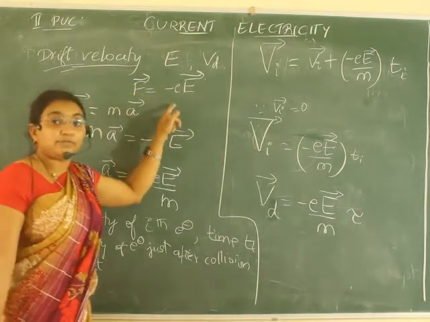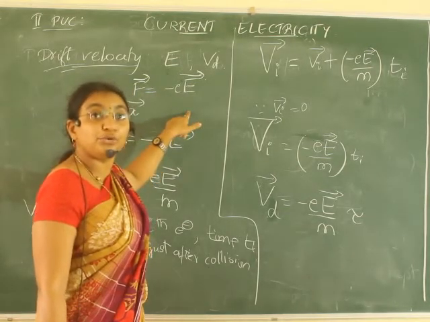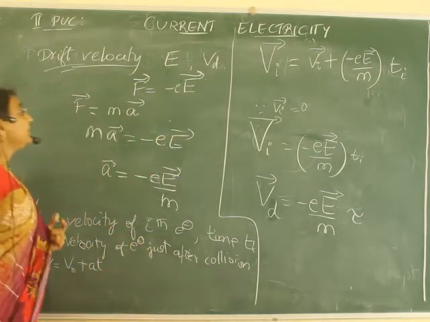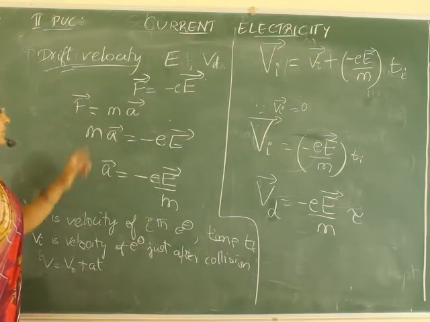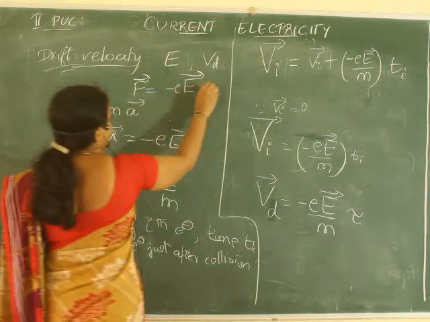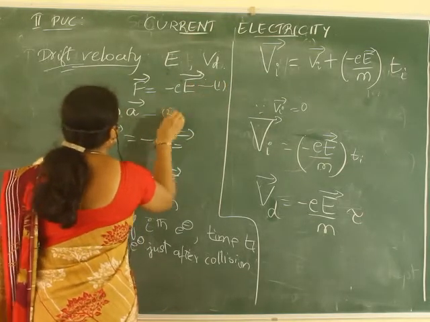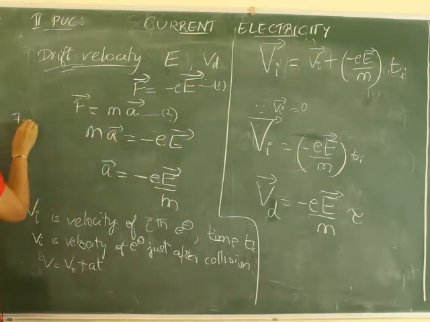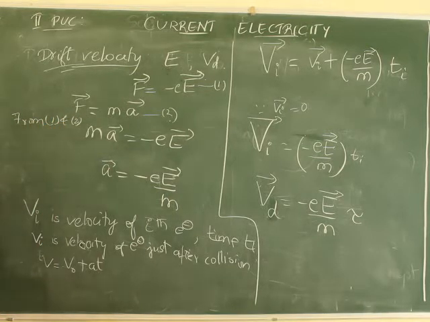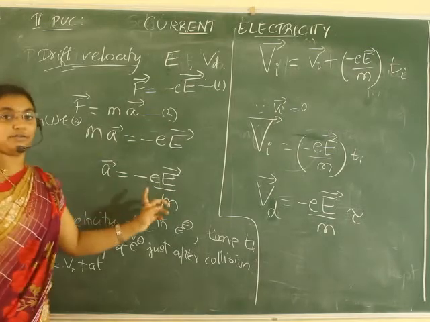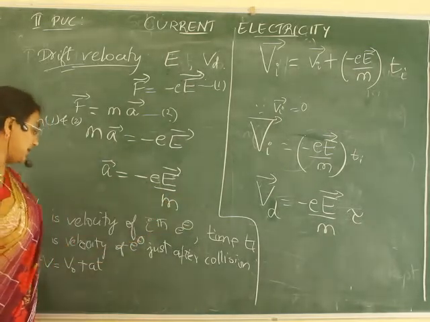This formula has come from F is equal to QE. Okay. We know that F is equal to ma. So, by equating these two equations, equation 1 and equation 2, ma vector is equal to minus eE vector. So, a vector is equal to minus eE by m.